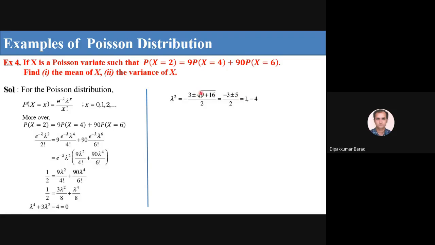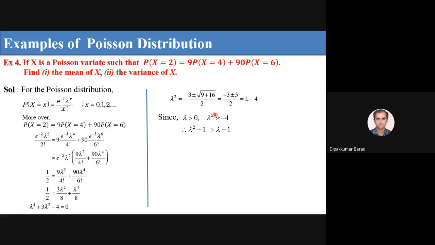This is 25, so 5. Minus 3 plus 5 is 2, 2 by 2 is 1. And minus 3 minus 5 is minus 8, by 2 is minus 4. Since lambda is greater than 0, lambda square equal to minus 4 is not possible. Now lambda square equal to 1 and lambda greater than 0. For lambda square equal to 1, I get lambda equal to plus or minus 1. But we have lambda greater than 0, so lambda equal to 1 is the only possibility.